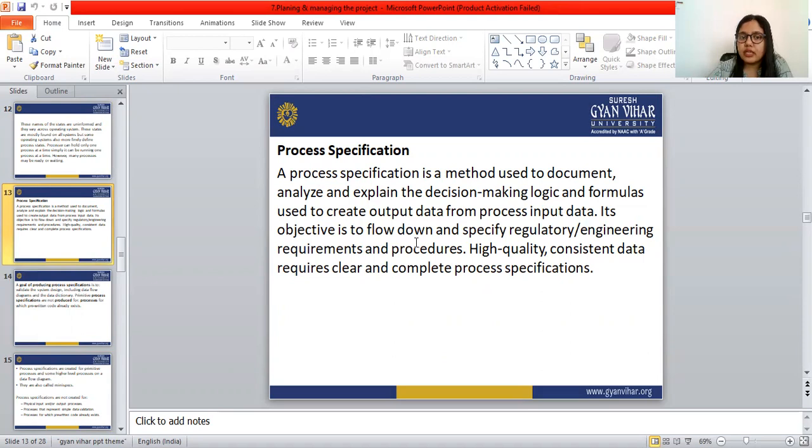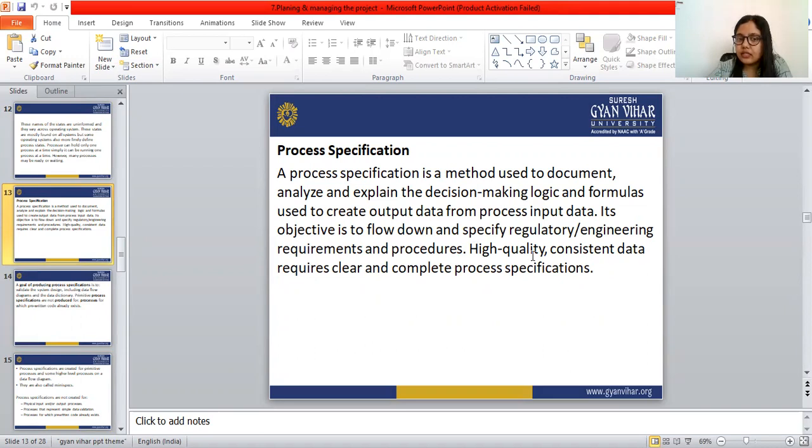Its objective is to flow down and specify regulatory or engineering requirements and procedures.